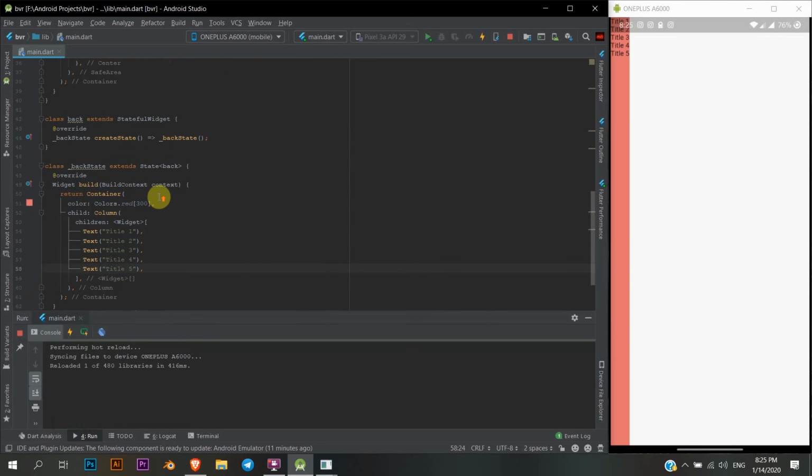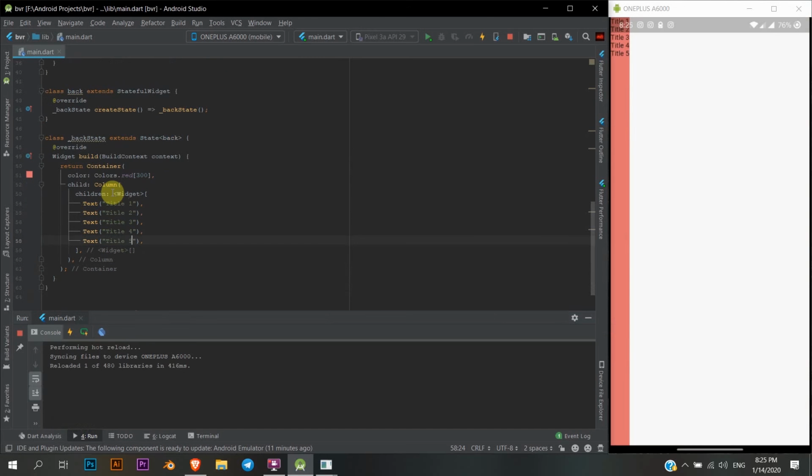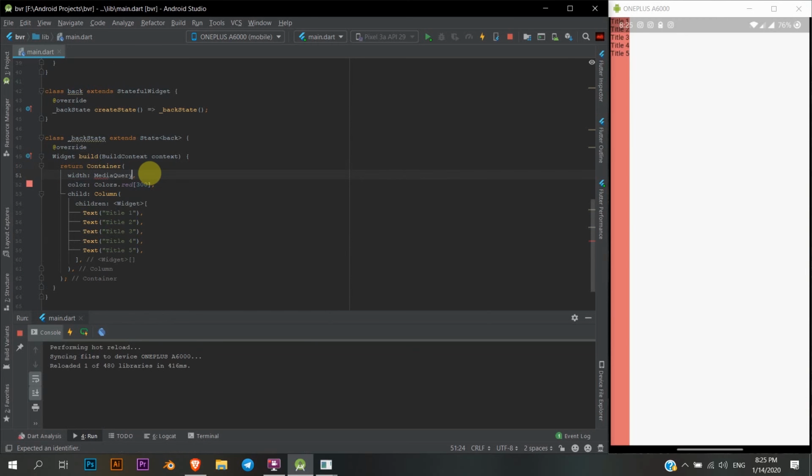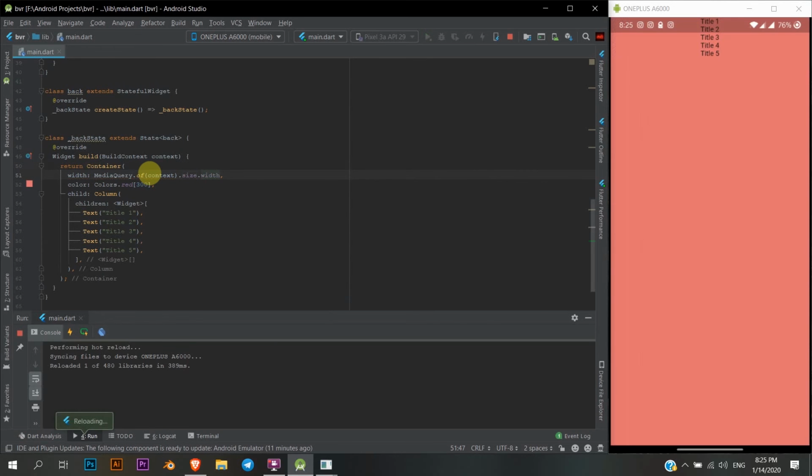Super, amazing. Now we don't need this like this. So what I can do is, this one width, I can pass a media query of context dot size dot width. Yeah, that should take care of all that. And I can duplicate this, change this to height, and change this to height. Yeah, fine. That should take care of all the necessary stuff.